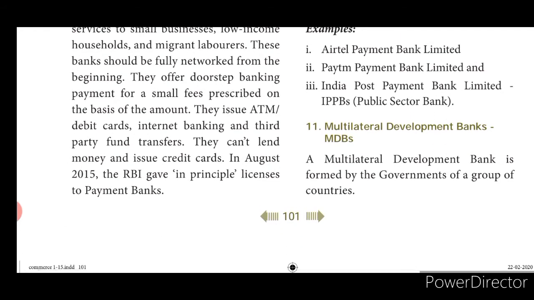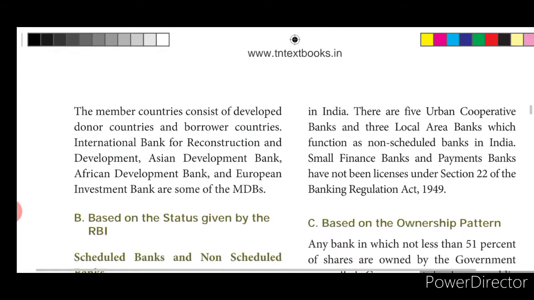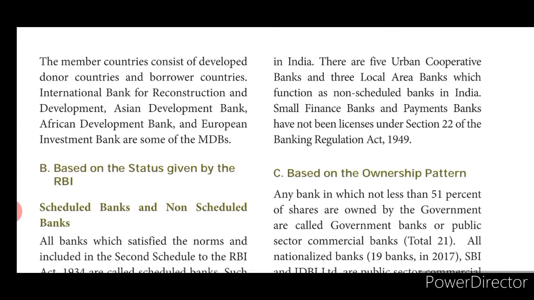The next one is multilateral development banks. What is the work of the multilateral development banks? A multilateral development bank is formed by the governments of a group of countries. So it is formed by the government, and it is done by a group of countries. The member countries consist of developed donor countries and borrower countries. The International Bank for Reconstruction and Development, Asian Development Bank, African Development Bank and European Investment Bank are some of the MDBs. Okay. The member countries consist of developed donor countries and borrower countries.